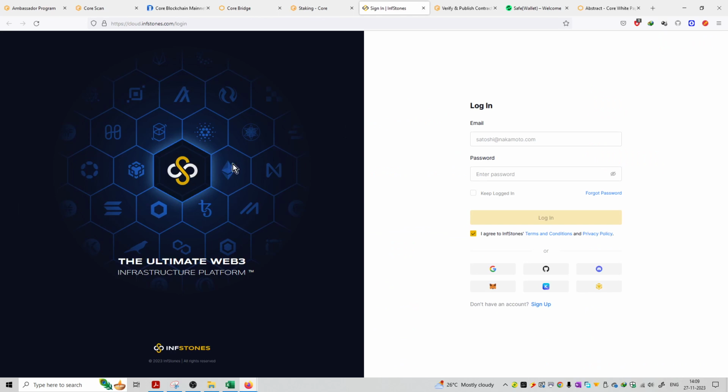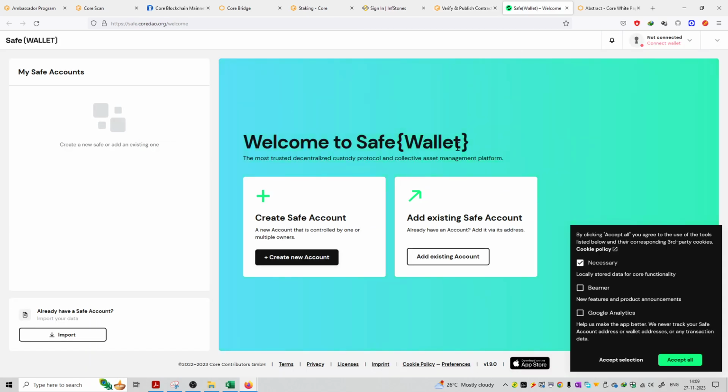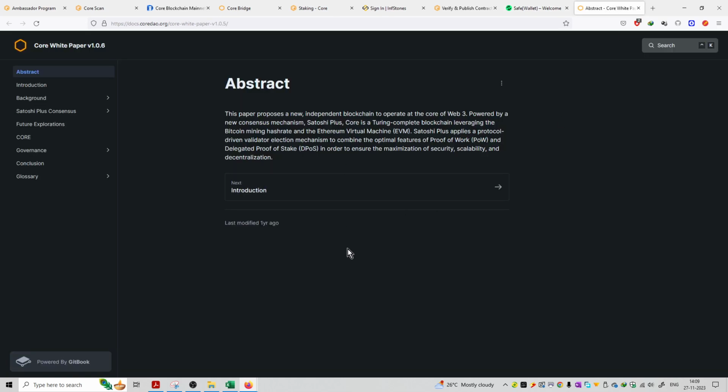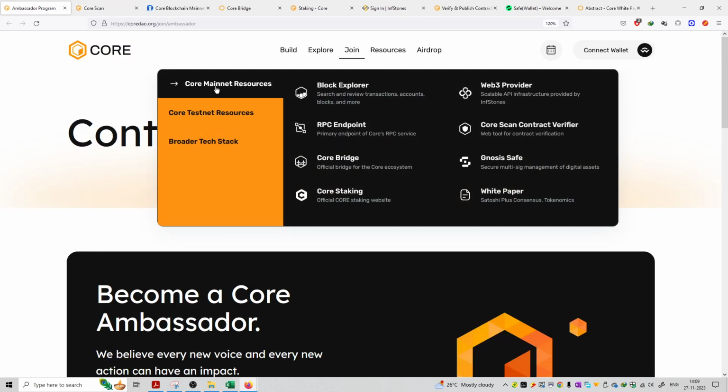Apart from that, you can sign in as Ultimate Web3 infrastructure platform. We have the option to verify and publish source code, contract address as well. Apart from that, we have welcome to safe wallet. You can create a wallet and store your cryptocurrencies into this particular wallet. And then we have the white paper of this project as well. So this was the resources section under which we have core mainnet resources.